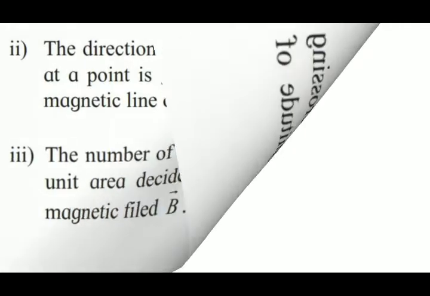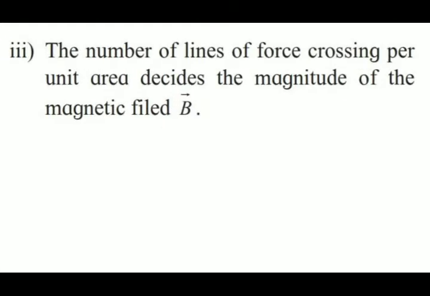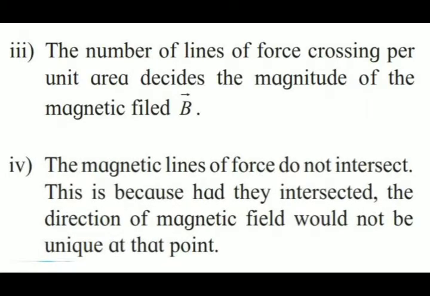Number 4, the magnetic lines of force do not intersect. This is because if they intersected, the direction of the magnetic field would not be unique at that point.